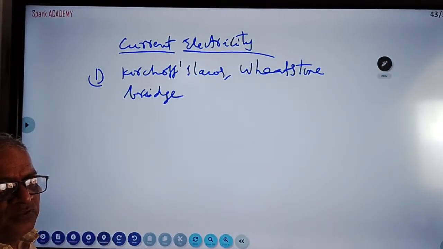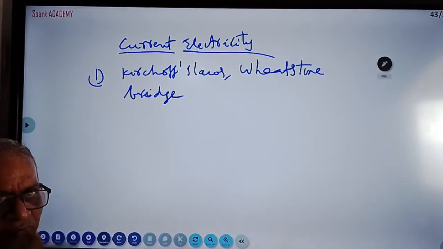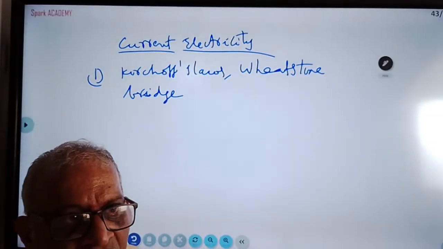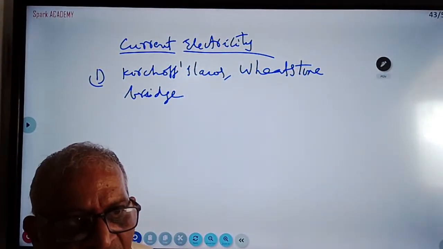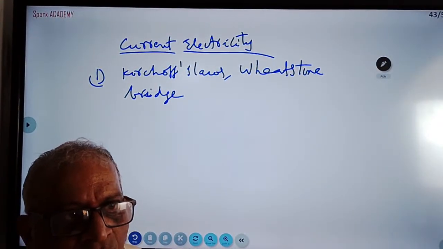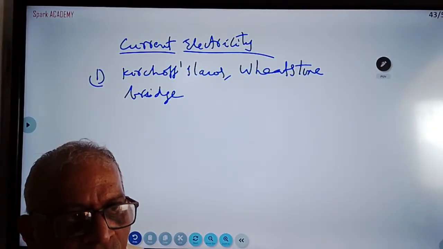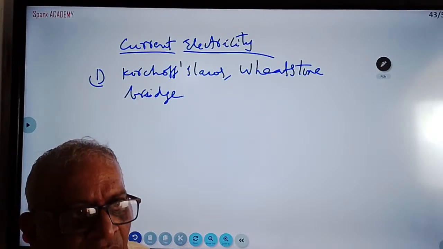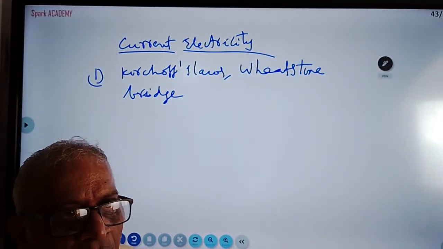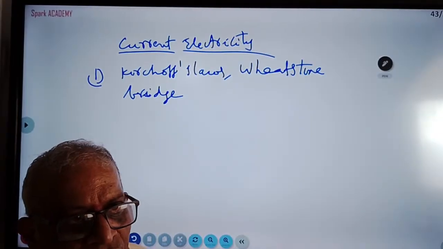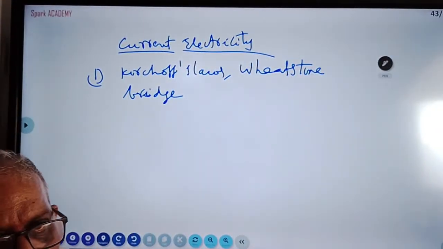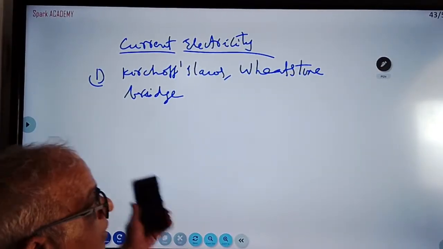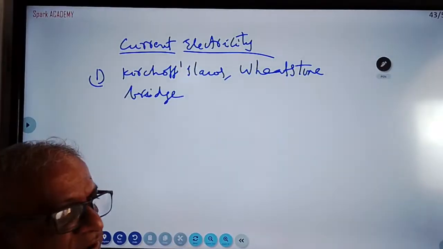First law: algebraic sum of the currents at a junction is 0. What is Kirchhoff's first law? Algebraic sum of the currents at a junction is 0. Sum of the currents entering the junction is equal to sum of the currents leaving the junction. What is the second law? Algebraic sum of the potential drops around a closed circuit is 0. Sigma E plus I r minus I R is equal to 0. Like that, apply the second law. E stands for EMF, IR stands for potential drops. So Kirchhoff's law should explain Wheatstone's bridge.